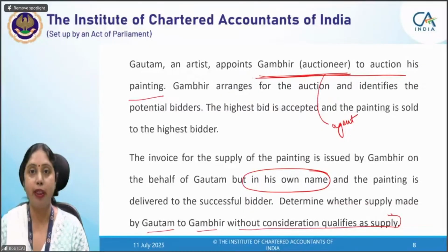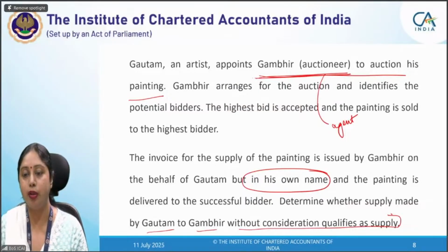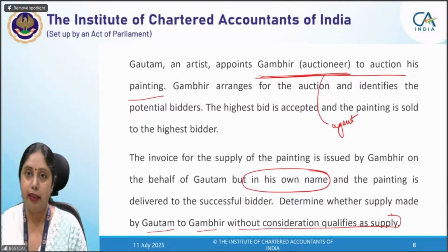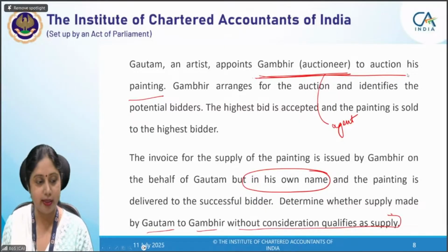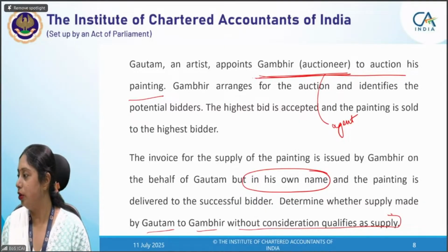Whether that particular transaction, supply of goods by Gautam to Gambhir without consideration, is a supply or not? I think I have given you enough hint for this question. Let us see. Already some of the answers are there.